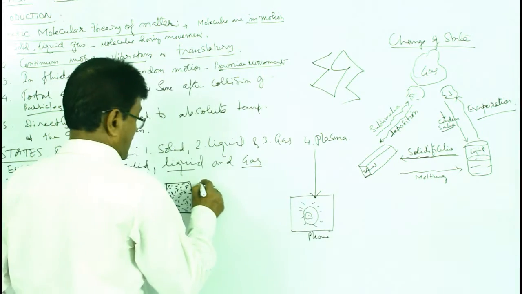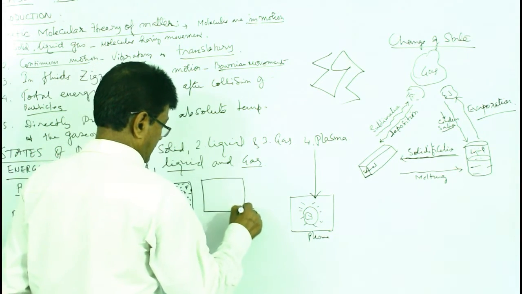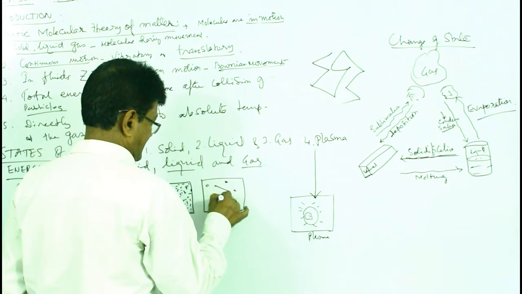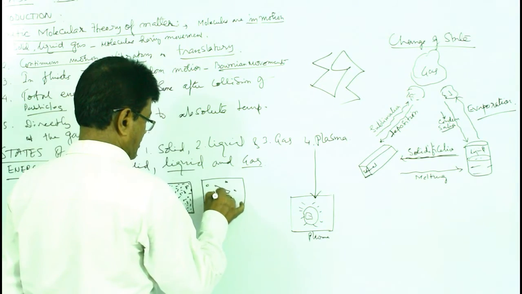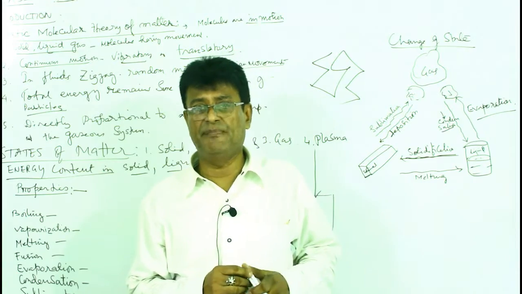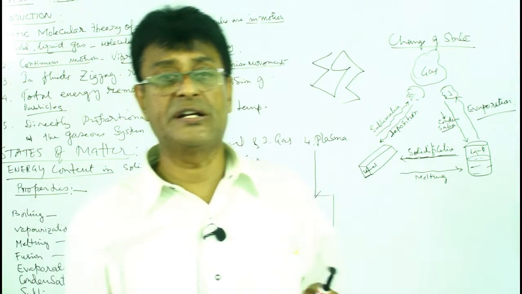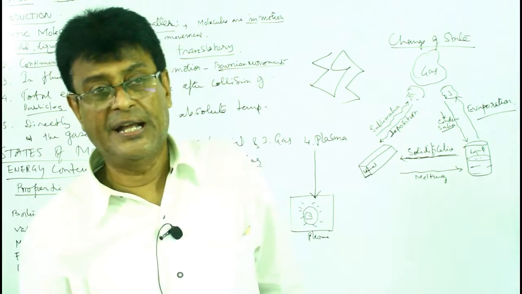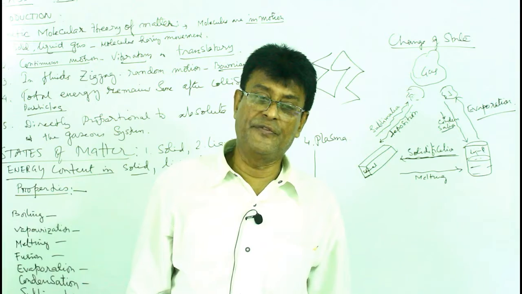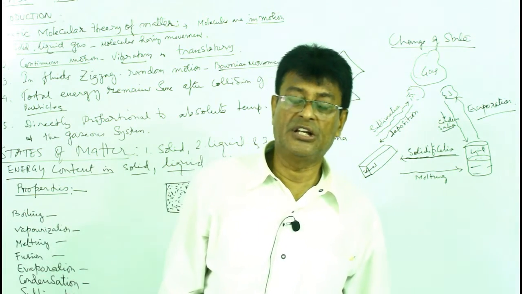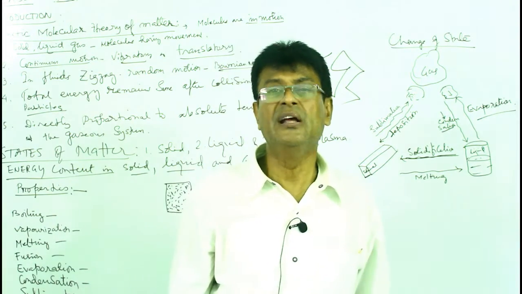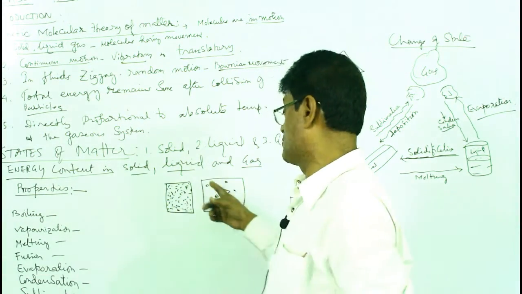In liquid, the molecules are loosely arranged, so they can do zigzag and random motion. They don't have their proper shape. When they are poured in a particular container, they take the shape of the container. If you keep them in a bottle, they will take the shape of the bottle; in a small bowl, the shape of the bowl; in a bucket, the shape of the bucket. That is happening because the molecules are loosely arranged.